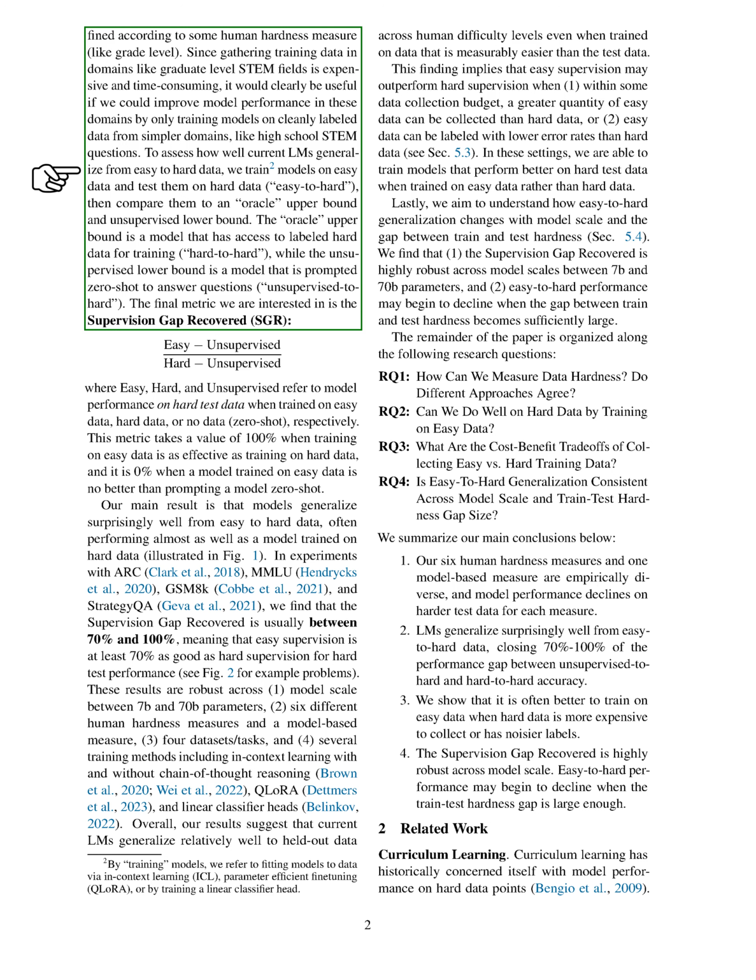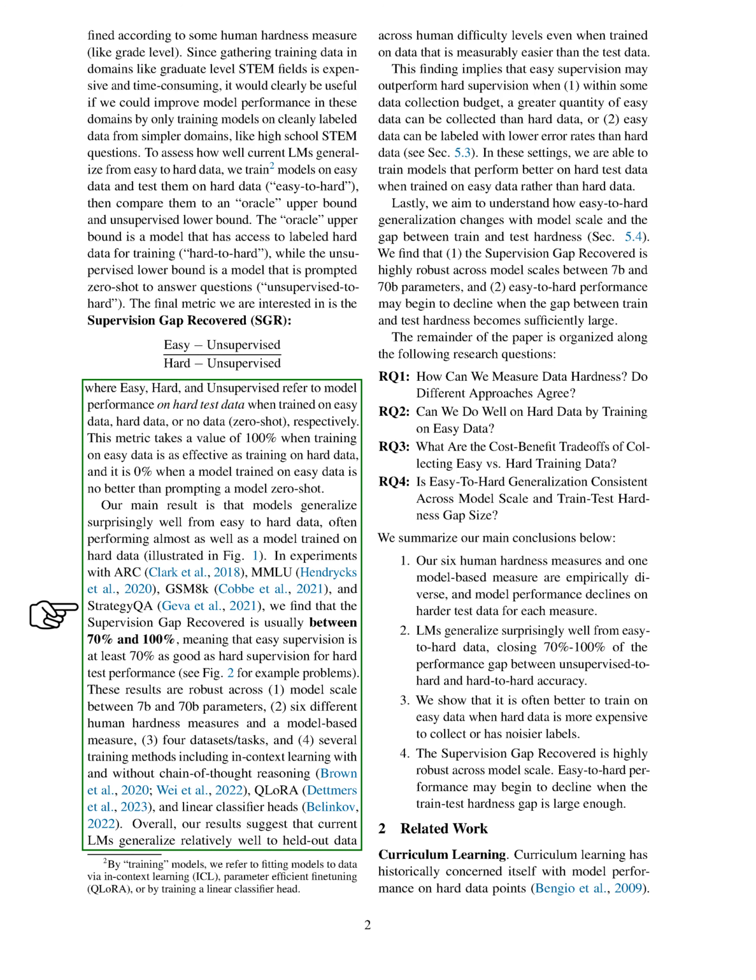To evaluate how well current LMs generalize from easy to hard data, we train models on easy data and test them on hard data, then compare them to a model that has access to labeled hard data for training and a model that is prompted to answer questions without any training. The final metric we're interested in is the supervision gap recovered, SGR, which measures the performance of a model trained on easy data, hard data, or no data at all, on hard test data. This metric is 100% when training on easy data is as effective as training on hard data, and it is 0% when a model trained on easy data performs no better than a model prompted without any training.